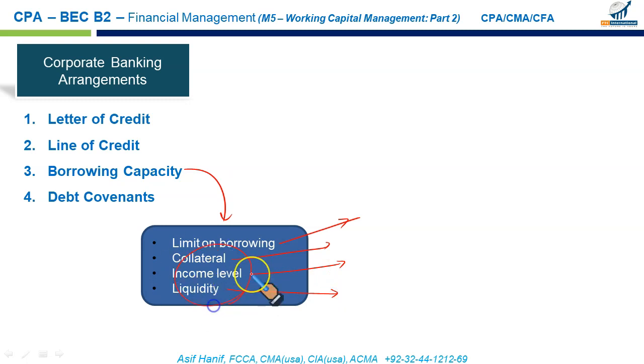So all these are considered before the banker or the lender will give me the money, because every provider of funds is careful, because they cannot provide you unlimited amounts of funds. They have to see what collateral you can offer. What is your payback capability? Are you financially strong enough to pay back? So this is important. You can't borrow whatever you want. There is always a limit to which the lender will be willing to pay.